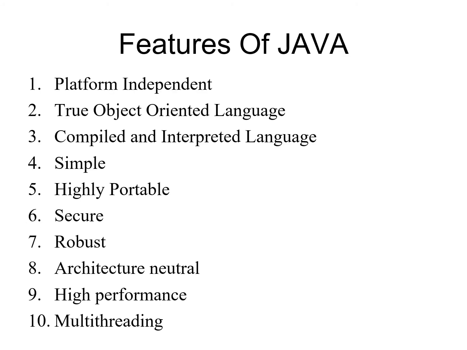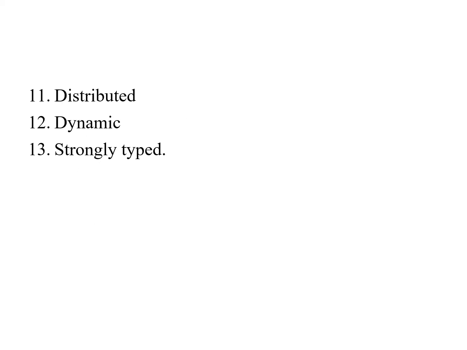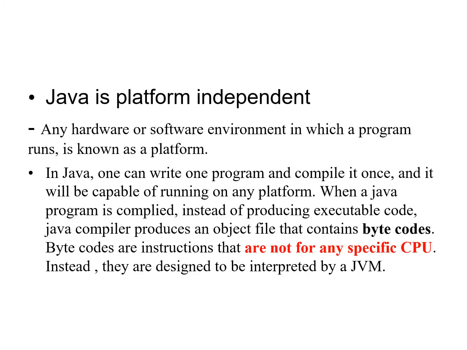Now we can see some of the features of the Java programming language. Java is a platform independent language. It is a true object oriented language, compiled and interpreted, simple, highly portable, secure, robust, architecture neutral, high performance, and multi-threaded. Java supports multi-threading. It is a distributed language, dynamic and strongly typed. Now we can see each of these features in detail.